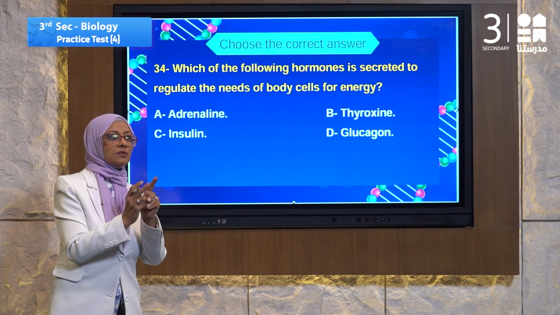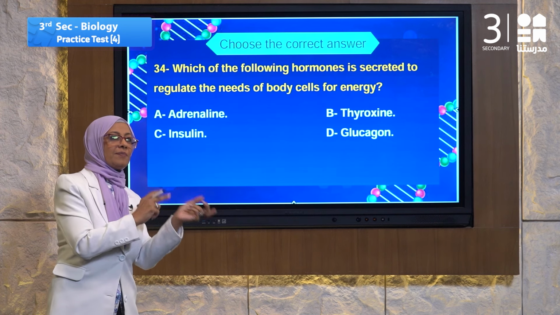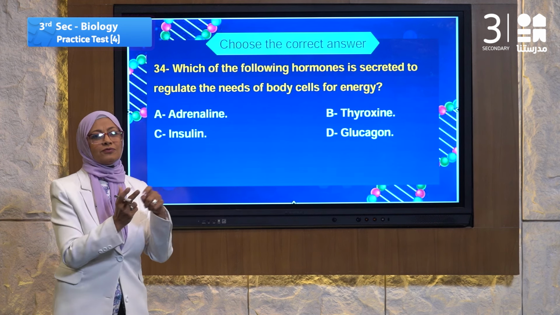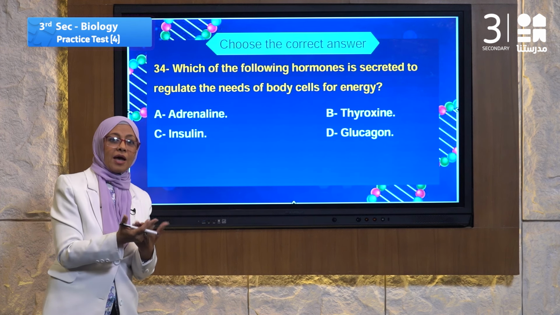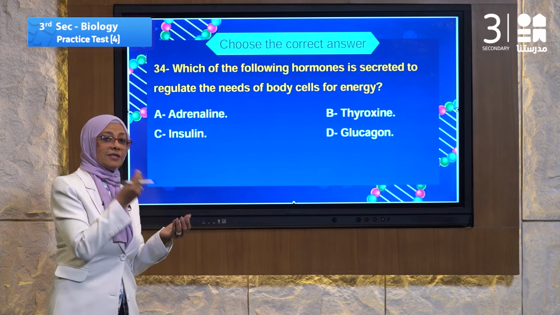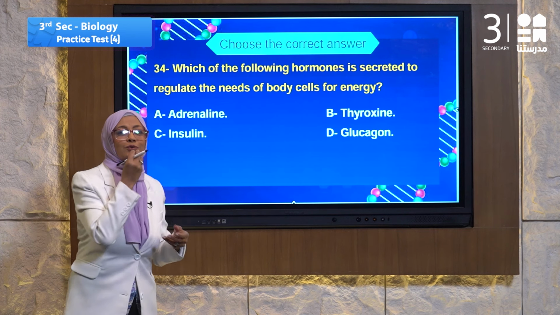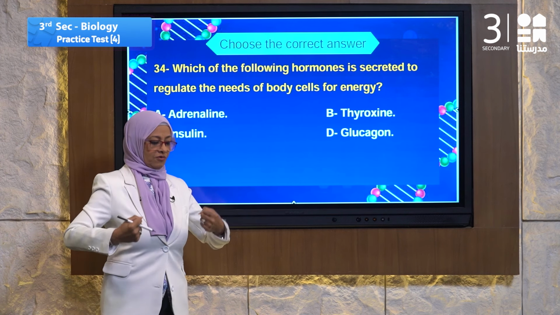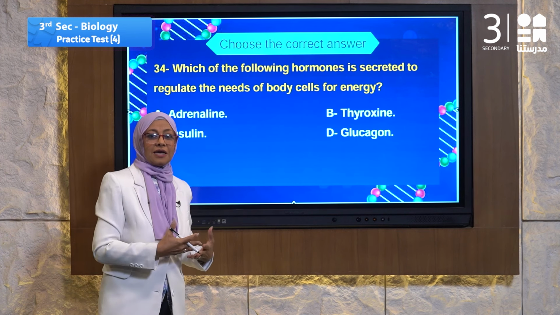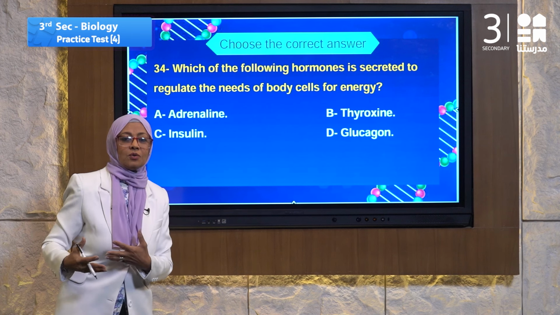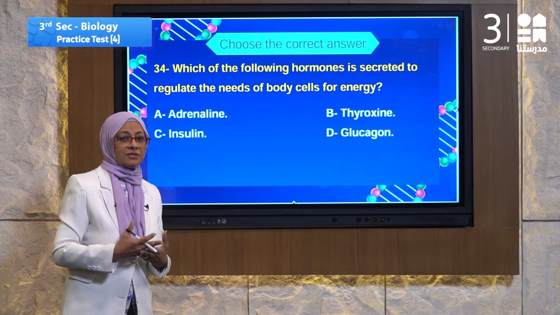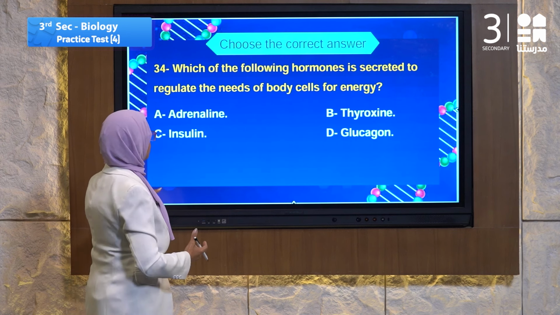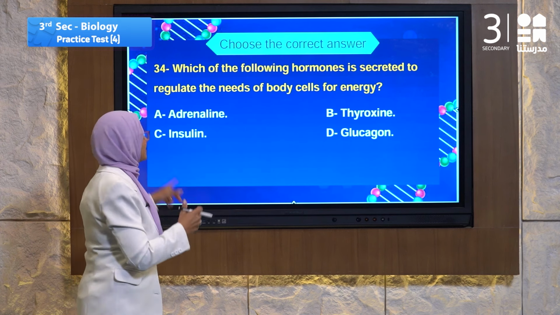I will think about the assimilation of food. How we eat and grow. How we eat and form muscle. How we eat and get energy. Which gland? The gland is the thyroid gland. So the hormone must be, let's read it first.